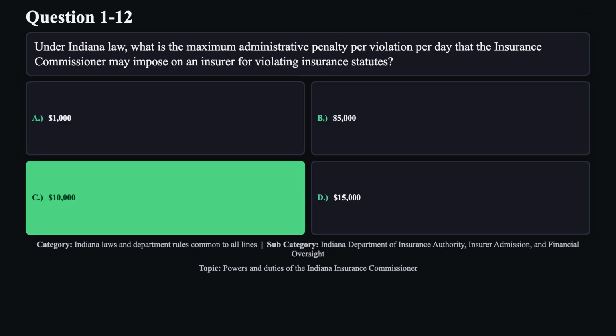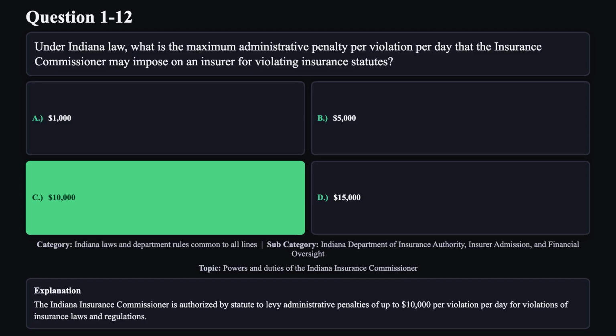The correct answer is C. The Indiana Insurance Commissioner is authorized by statute to levy administrative penalties of up to $10,000 per violation per day for violations of insurance laws and regulations.